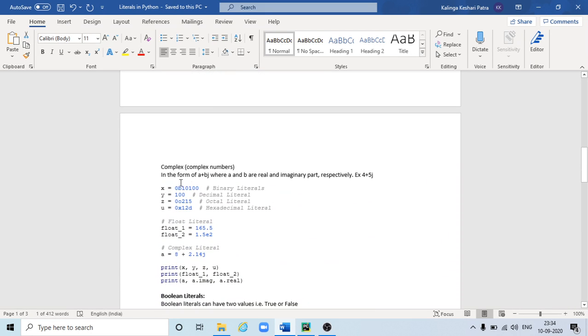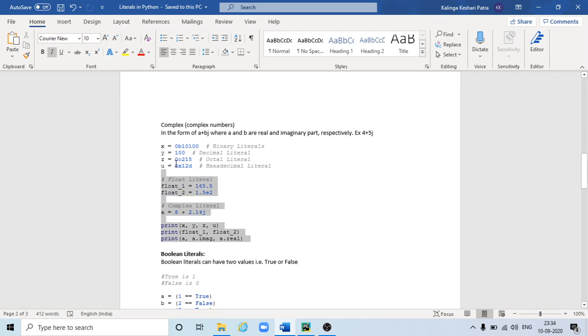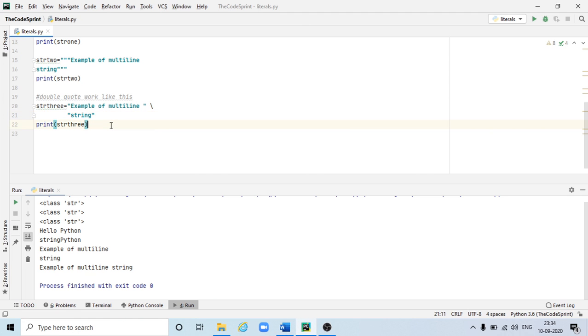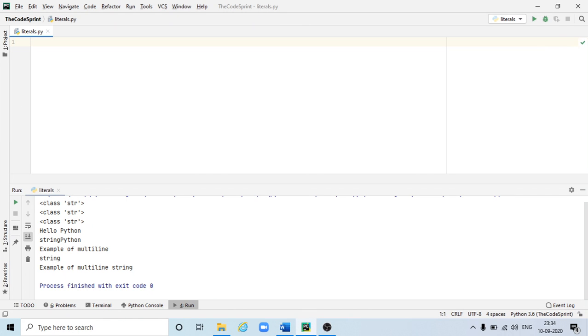And for complex number, it should be in the form of a plus bj, where a and b are the real and imaginary parts. So a is the real part and b is the imaginary part. So for example, 4 plus 5j. So now let's take one example and see here. So here it is.